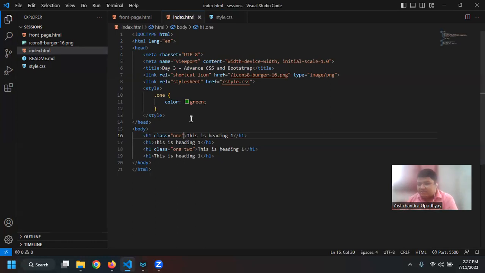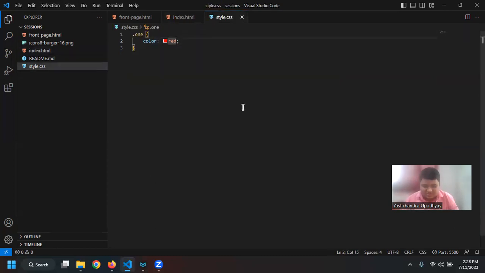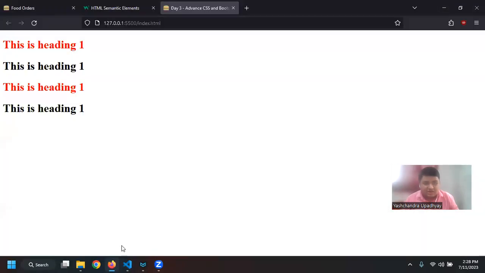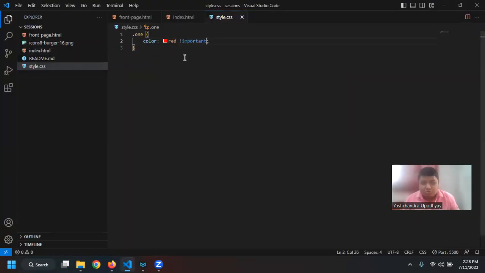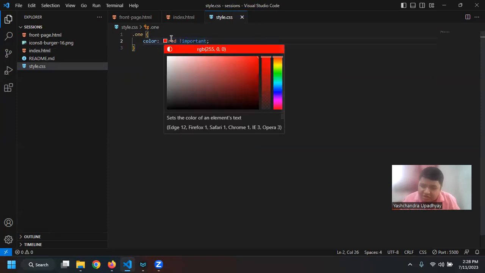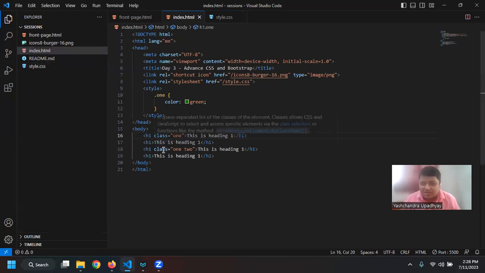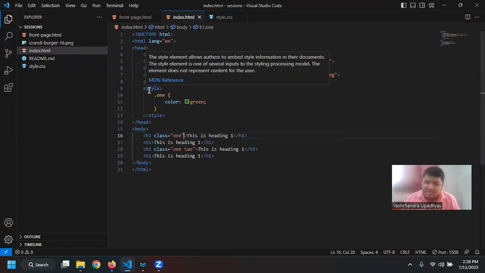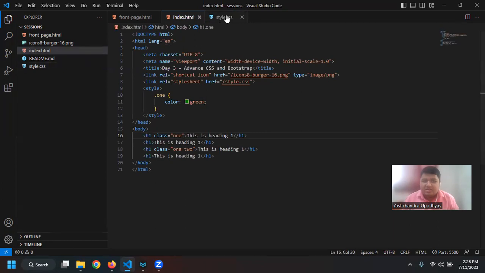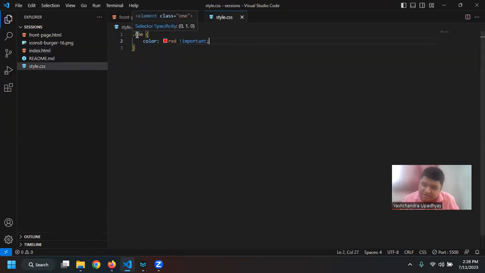Third is creating a different file and then writing it. But even here we have something called exclamation important, right? So the most powerful is the important tag, right? So any name of attribute, and then whatever value it has, and then you can add exclamation important, and it will be always and always applied. It doesn't matter if it is inline, or in the style tag under the head tag, or in a different document.